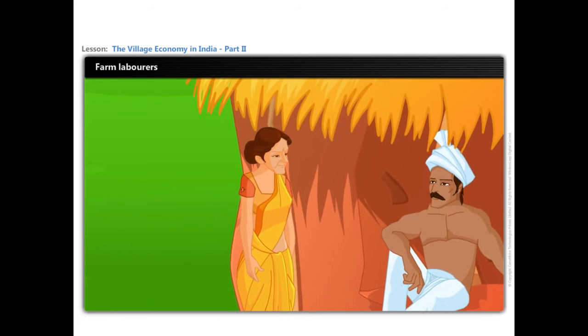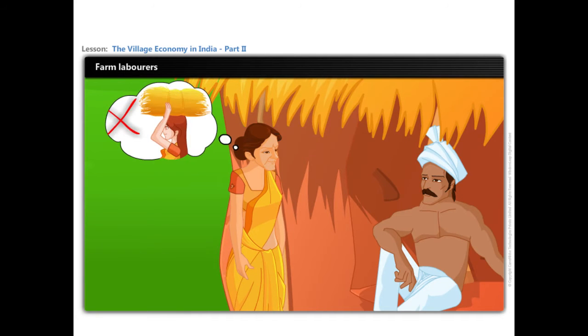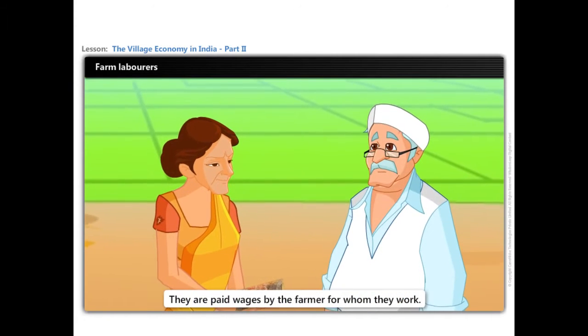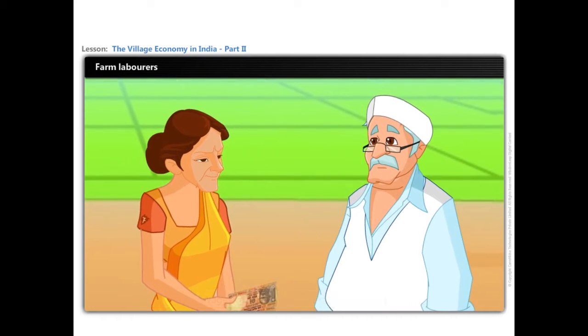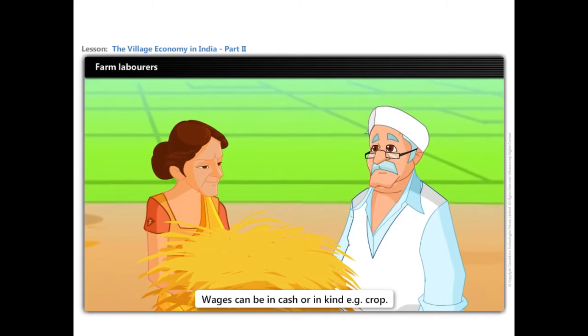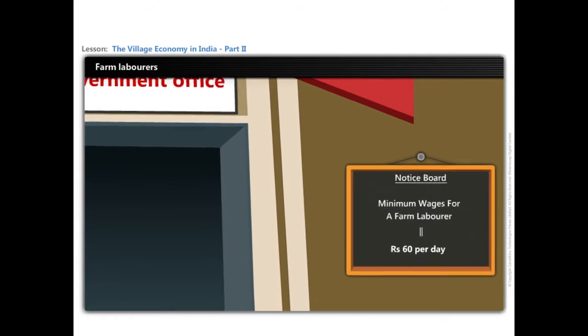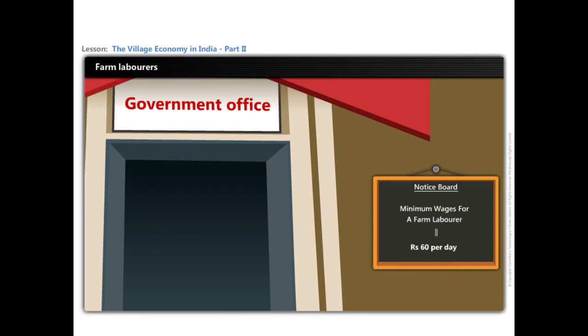However, working as farm laborers too is not profitable. Farm laborers do not have a right over the crops grown on the land. They are paid wages by the farmer for whom they work. Wages can be in cash or in kind, for example, crop. Though the minimum wage for a farm laborer set by the government is Rs 60 per day,